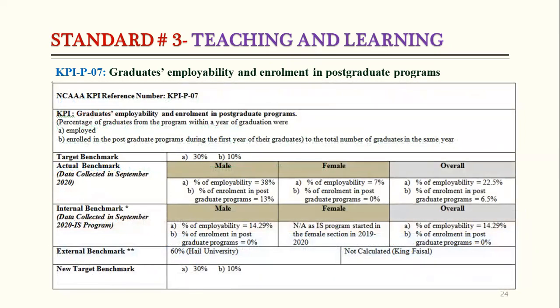This is the results for the last year. As we can see here, for A is our employment. 30% is our target, that our students who graduated, they are employed, they get the job, and 10% they started the postgraduate program. So these are the results for the male campus for A and B for employment and postgraduate program. So overall it shows that 22.5% of students are employed, and 6.5% are registered in the postgraduate program.